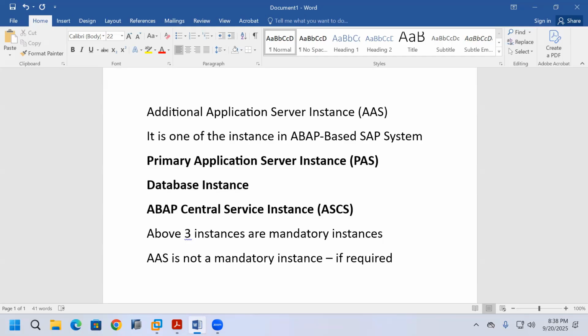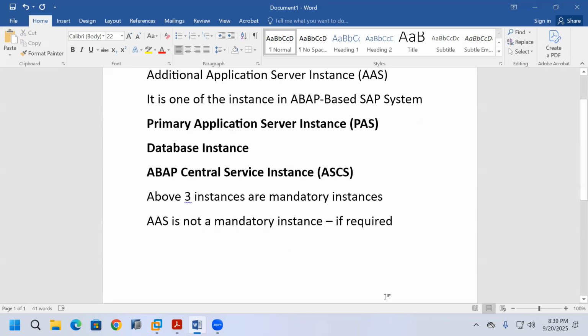Suppose I did not install the primary application server instance, database instance, and ASCS instance, and directly install the additional application server instance. Is it possible? It is not possible.